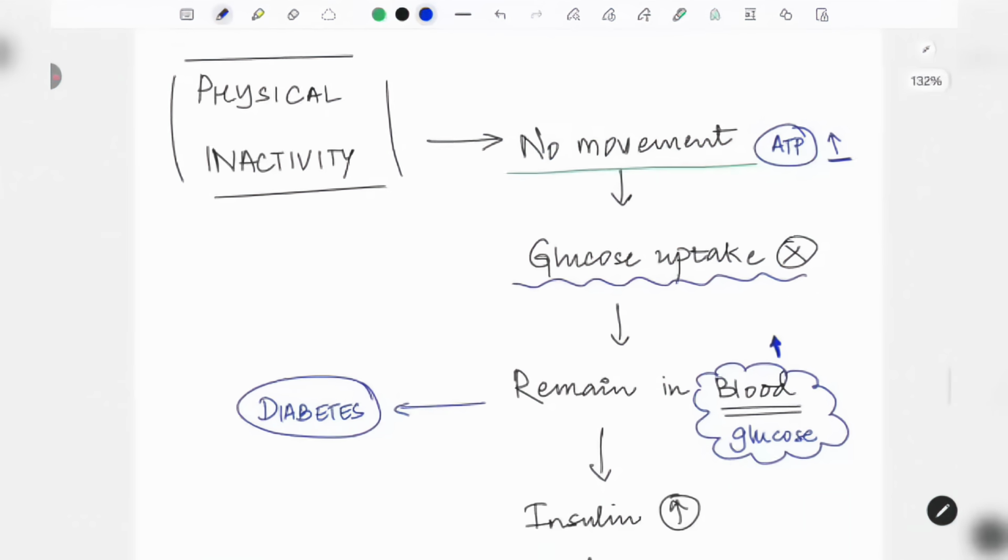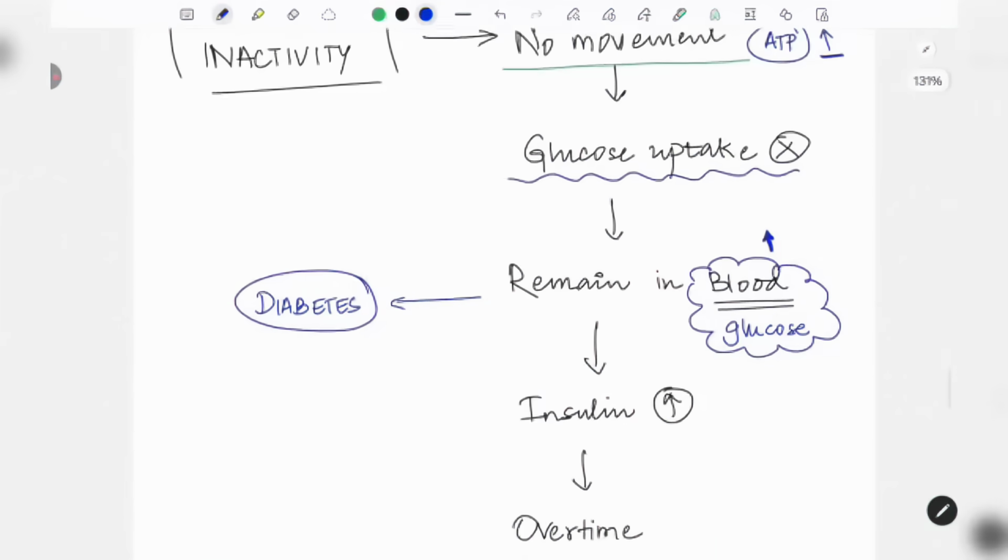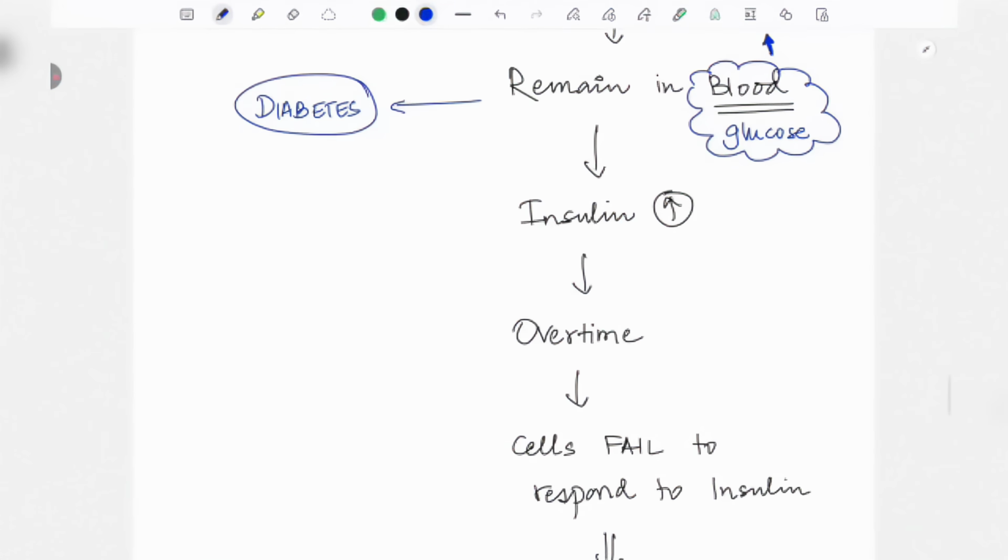Got the concept? So once this particular blood glucose is increased, what will our body do? Oh my god, so much glucose is there, somehow I should clear this glucose. So who is that hero hormone who will help us in clearing the glucose and lead to the glucose uptake? That is insulin. The insulin hormone will start increasing.